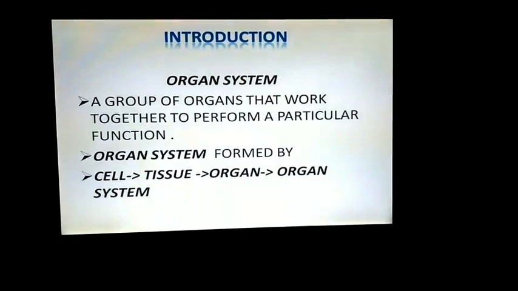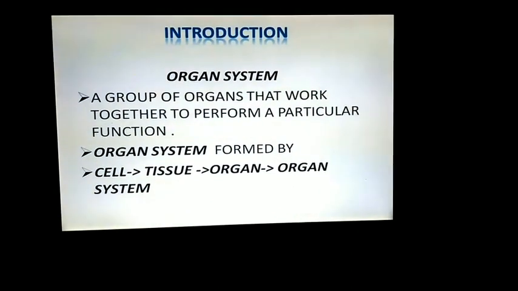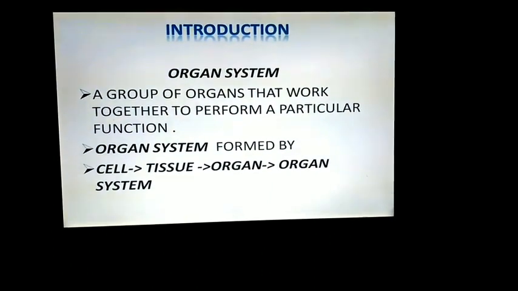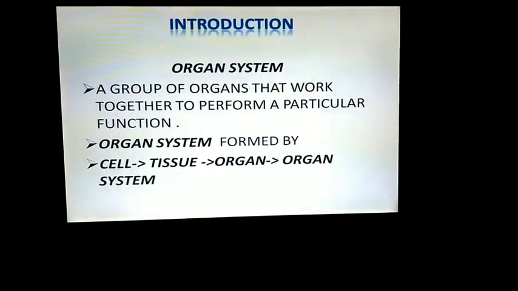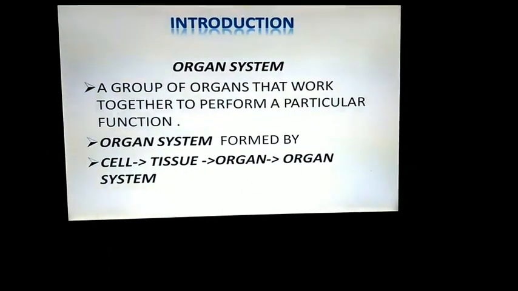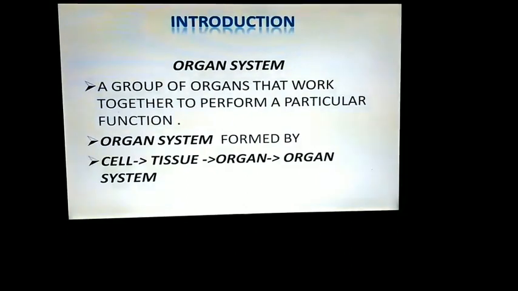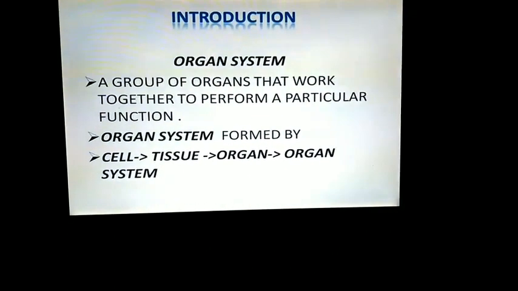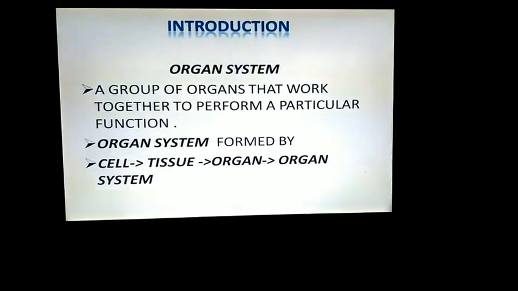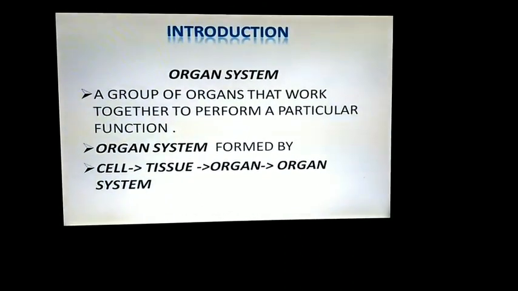Let's have the introduction to the human organ system. What is an organ system? A group of organs that work together to perform a particular function. How are the organ systems formed? First, a group of cells join together and form the tissue. A group of tissues join together and form the organ. A group of organs that have the same function join together and form the organ system.